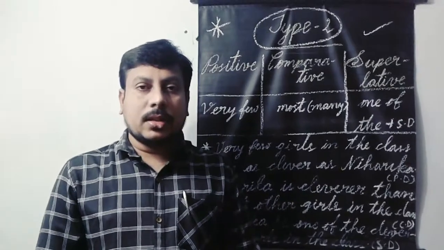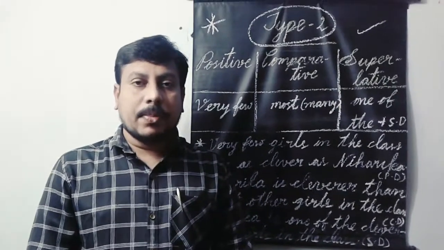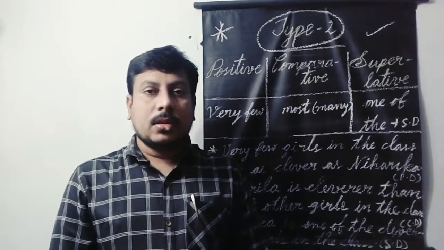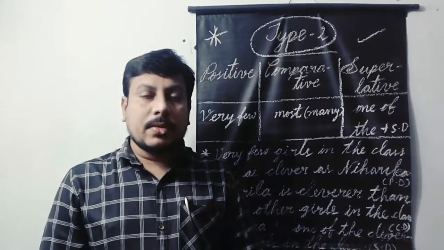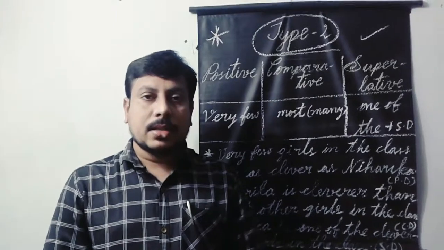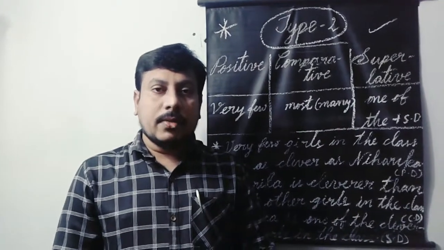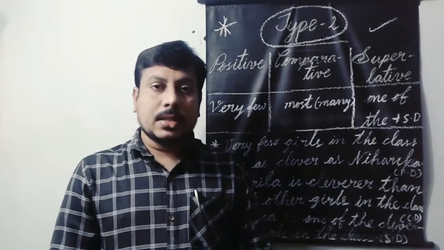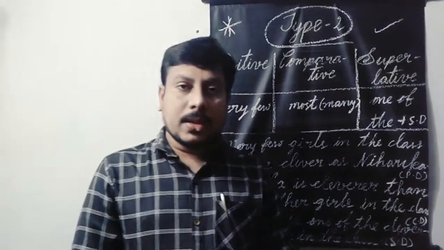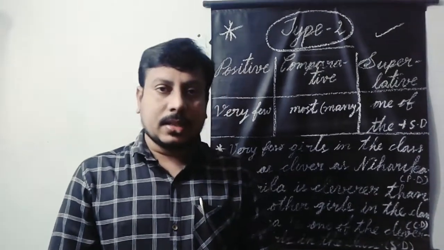Generally we use type 2 degrees of comparison when one event is compared to one of the best events. Then we use degrees of comparison type 2. Let us know very clearly about degrees of comparison type 2 in this session.